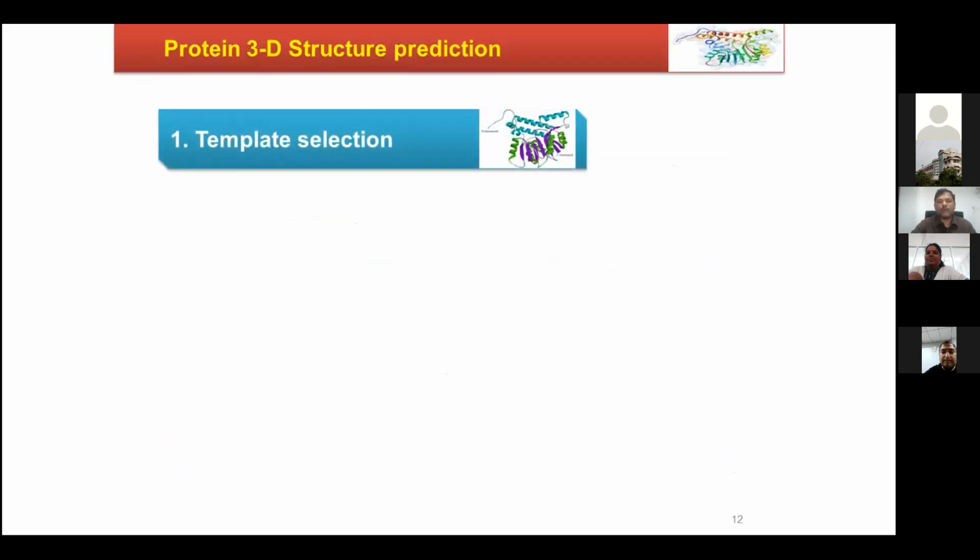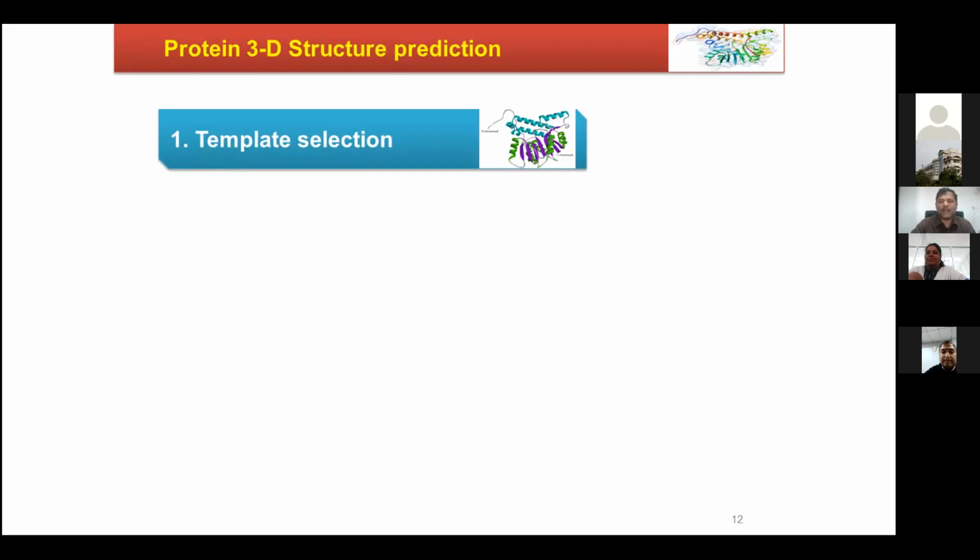To perform the three-dimensional structure prediction, because we don't have any, the first point is template selection, because we have the amino acid sequence. What we don't have is the three-dimensional structure. When similar proteins are available in literature with the three-dimensional structure established, we can make use of that.